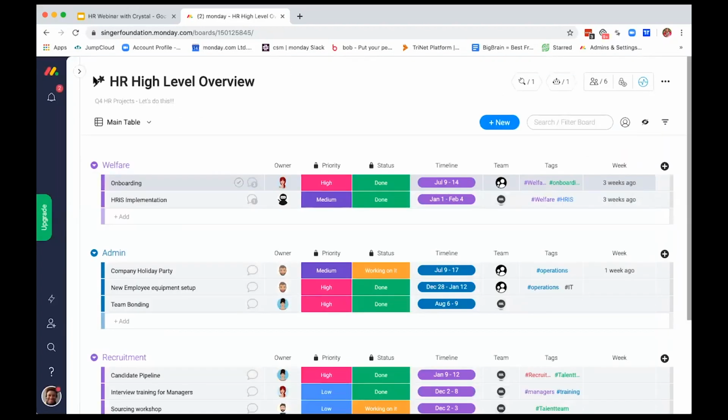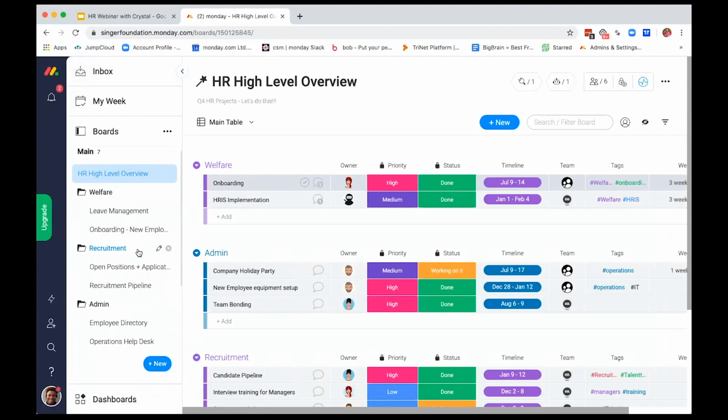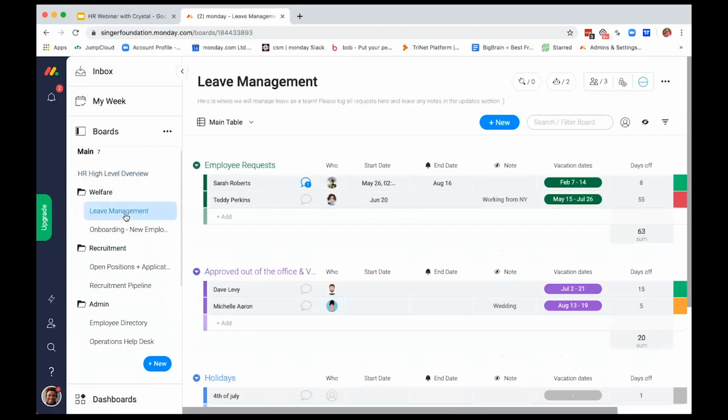Perfect. Awesome. So let's go down our workflow, and now we're going to go into our welfare folder. Essentially this consists of both our leave management and our onboarding. For leave management, as an HR coordinator, managing leave is a huge part of allocating resources properly, okay? And being aware of who will be out during the month to make sure our resources are allocated properly is